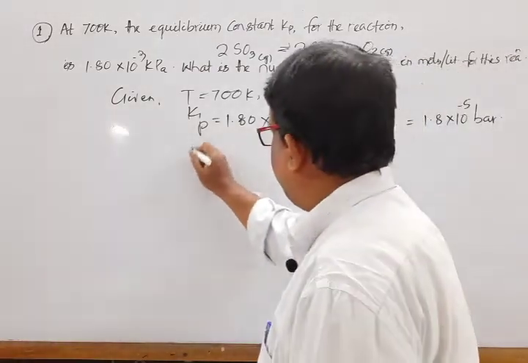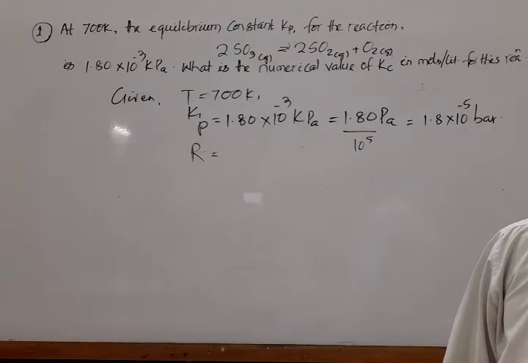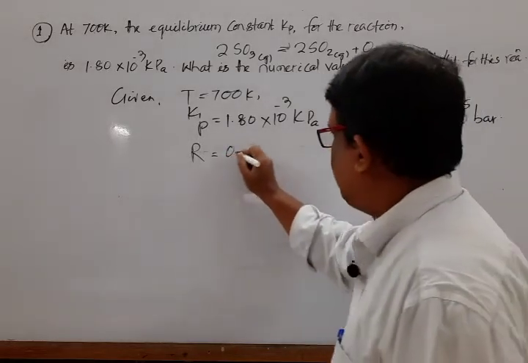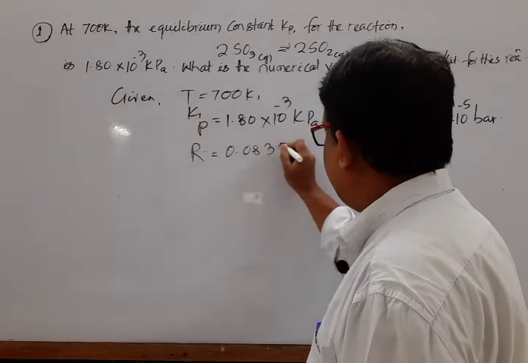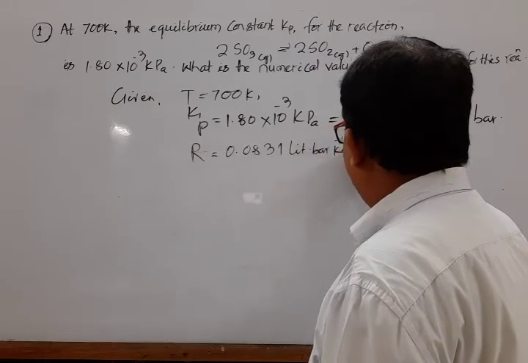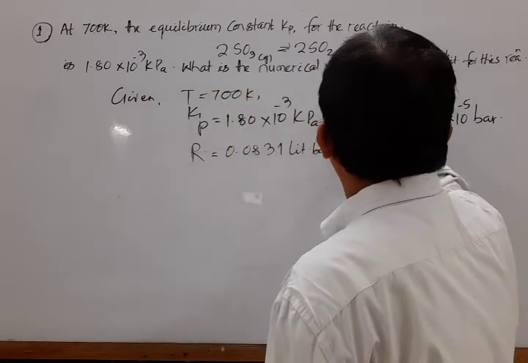Then we know the universal gas constant R. In terms of bar, it is 0.0831 liter bar per Kelvin per mole. Then the question is to calculate the value of Kc.